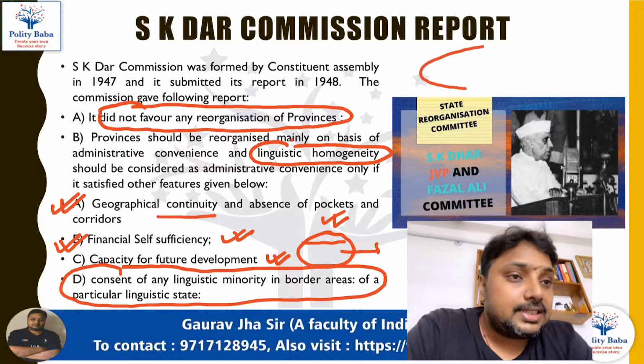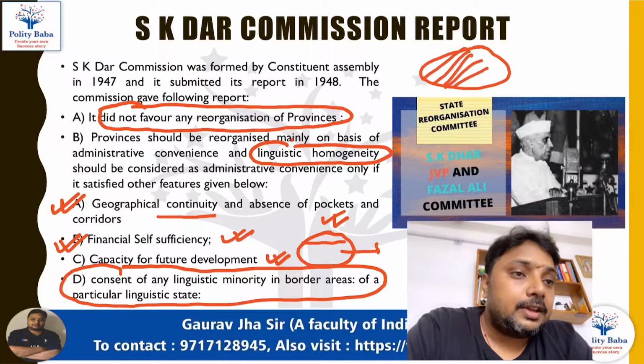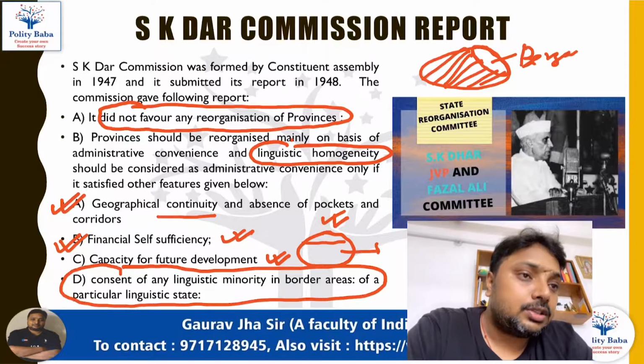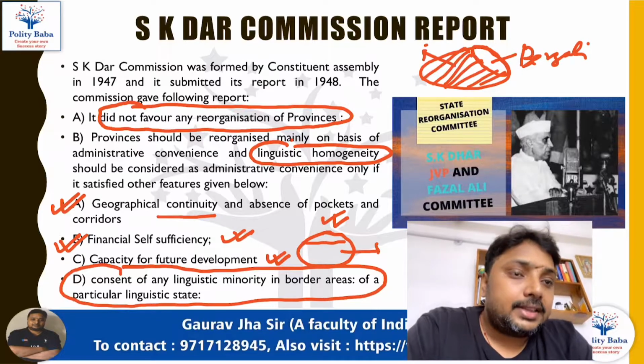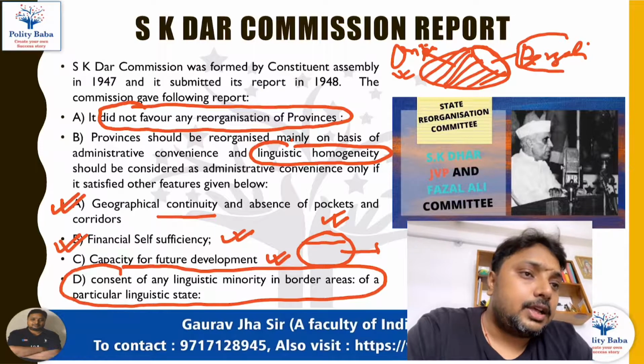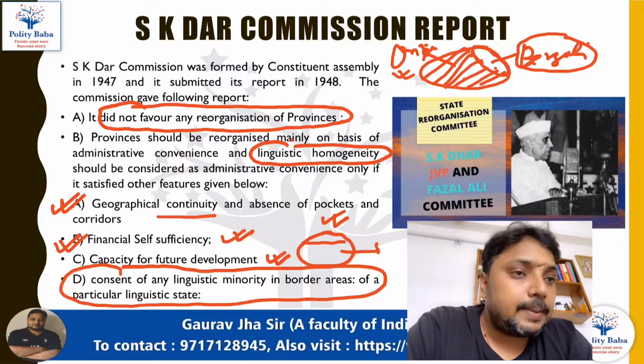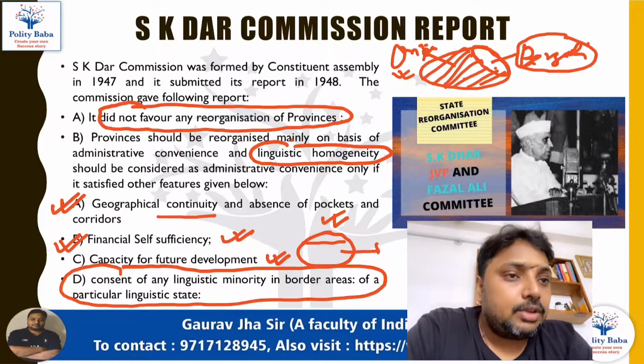Suppose this is an area, and in this area many Odia people are living, but on this land certain people on the border are a Bengali speaking population. So no matter the state has more Odia population, you still cannot create a new Odia state without taking the consent of the Bengali population living in the border area. That means you cannot force the Bengalis to live with the Odia people.